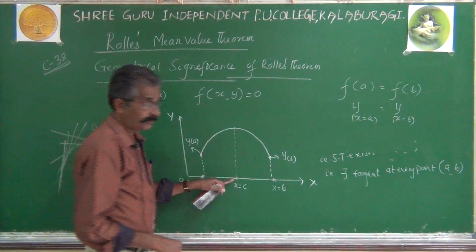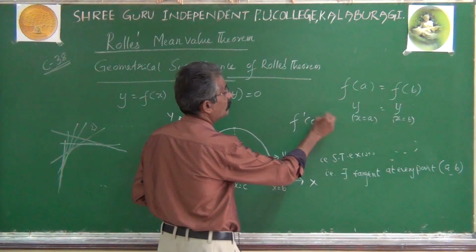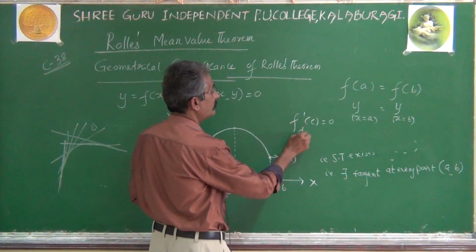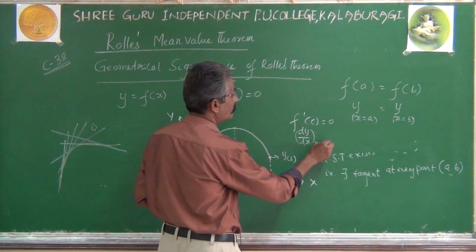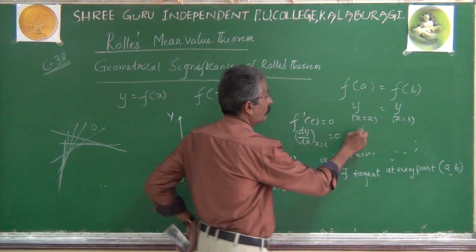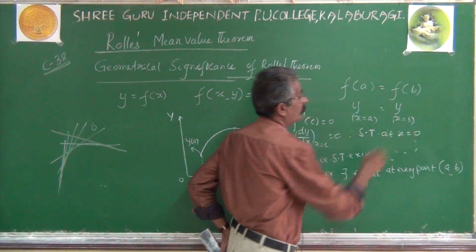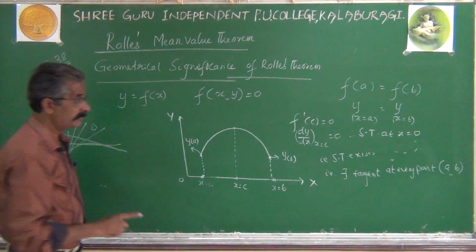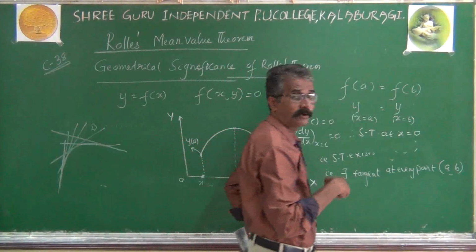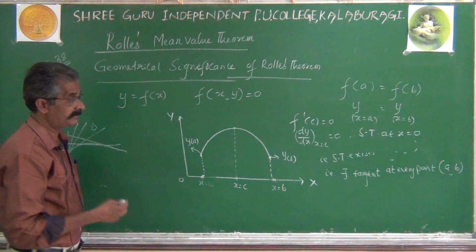At this x equal to c, Rolle's theorem says that f dash of c equals 0, meaning dy by dx at x equal to c is 0, meaning the slope of the tangent at x equal to c is 0. And whenever slope is 0, the line should be parallel to the x-axis. Here line means in particular the tangent.